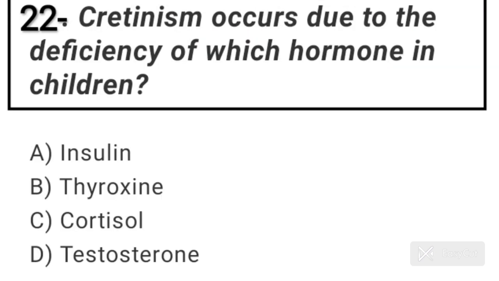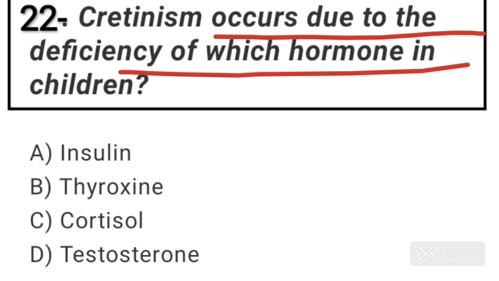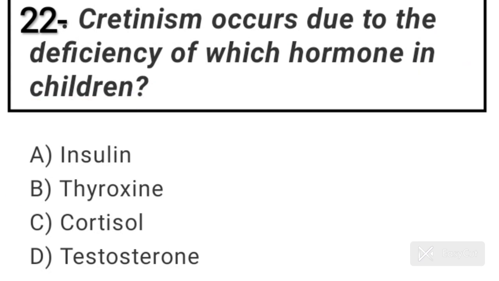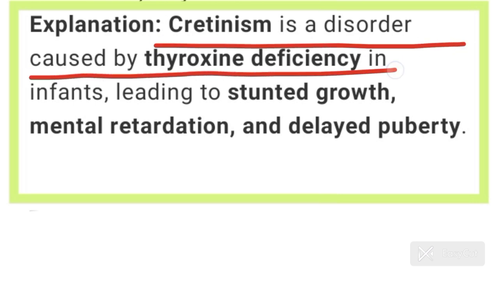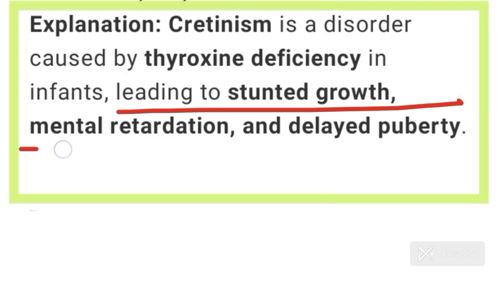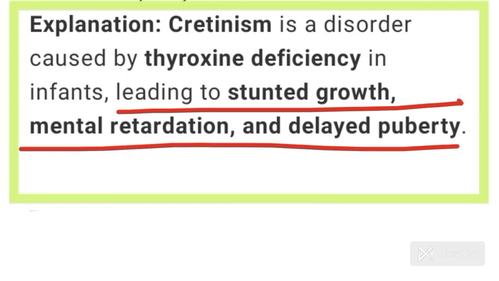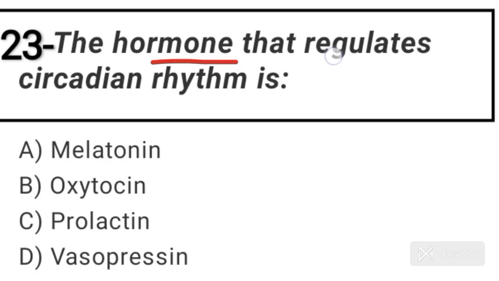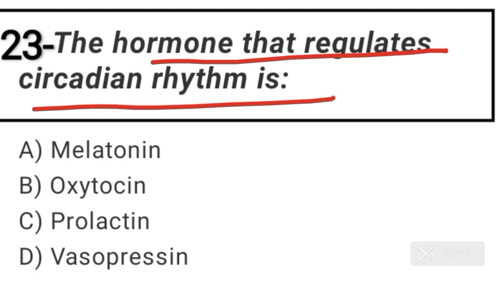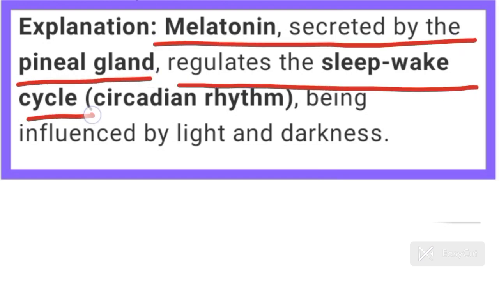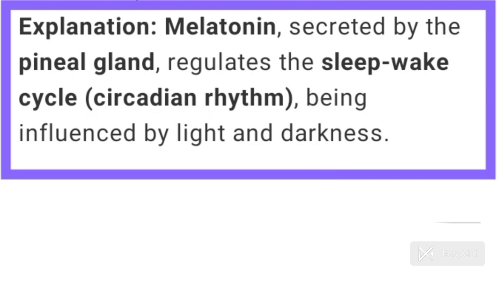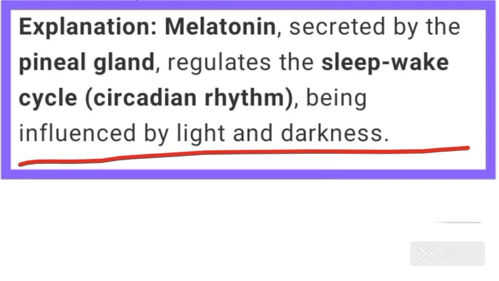Question number 22. Cretinism occurs due to the deficiency of which hormone in children? Answer is option B. Thyroxine. Cretinism is a disorder caused by thyroxine deficiency in infants, leading to stunted growth, mental retardation and delayed puberty. Question number 23. The hormone that regulates circadian rhythm is. Answer is option A. Melatonin. Melatonin secreted by the pineal gland regulates the sleep-wake cycle or circadian rhythm, being influenced by light and darkness.